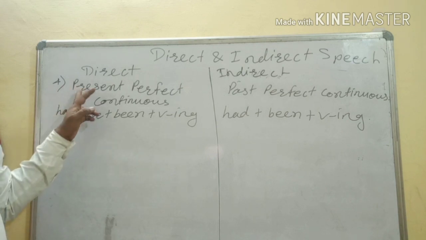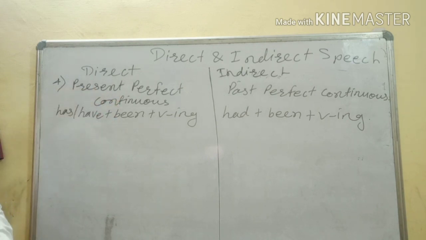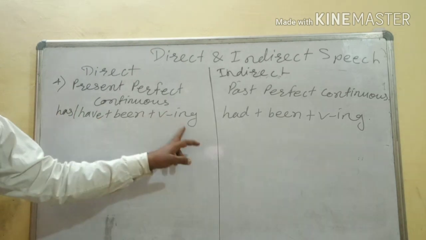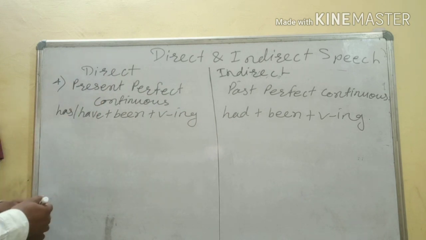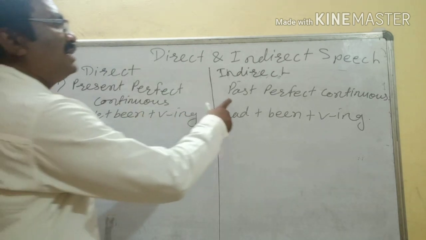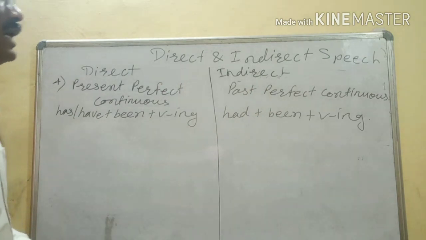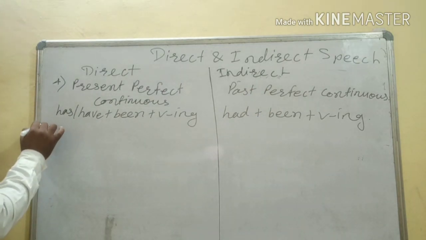The next tense we are going to see is present perfect continuous tense. What we use in present perfect continuous is has, have plus been plus verb ing. So present perfect continuous tense in reported speech will change into past perfect continuous tense. Had plus been plus verb ing it will take. So one example we will take here.